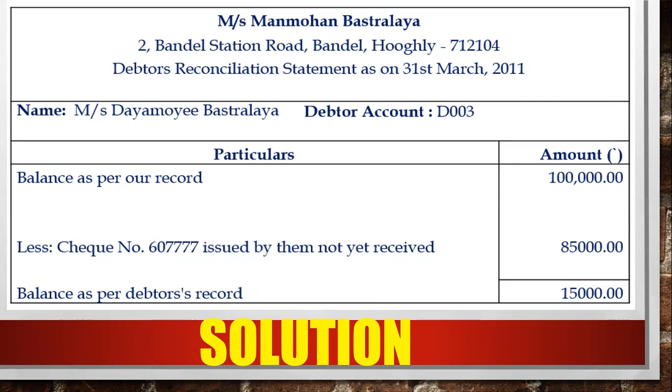Always start with the creditor balance, that is balance as per our record. Our record means we are preparing the debtor reconciliation and we are the creditors. So our balance is 1 lakh rupees, that is 1 lakh receivable from your customer. Okay. And there is an 85,000 mismatch amount, a check issued by them but not received by us. So you deduct it here, since they have issued the check, you will be receiving it. It's receivable for you, so you deduct it. So balance as per debtor account is 15,000.